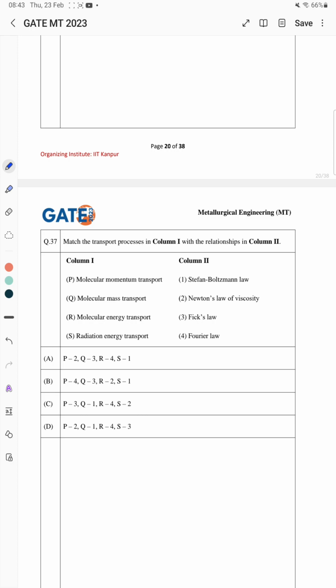Now the next is 37. In this we again have molecular momentum transport, which is Newton's law of viscosity, molecular mass transport, which is Fick's law, molecular energy transport, which is given by Fourier's law, and radiation energy transport, which is given by the Stefan-Boltzmann law. So the correct answer is A here.